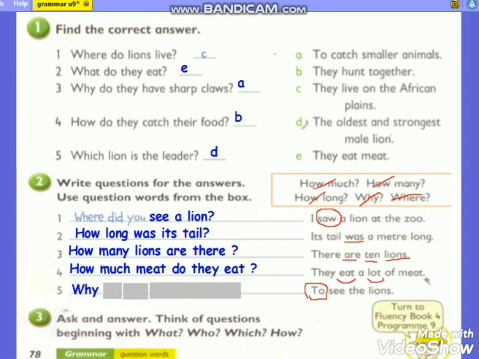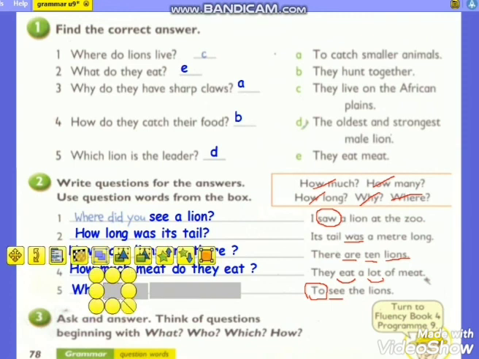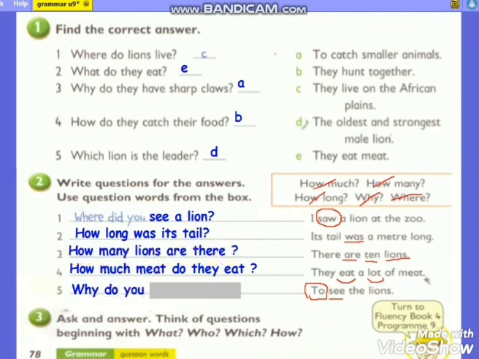We have the verb see, so we have to add the helping verb. So why do you go to the zoo? And here is a question: why do you go to the zoo? To see the lions. By that, we finished answering the language book exercises. Thank you very much.